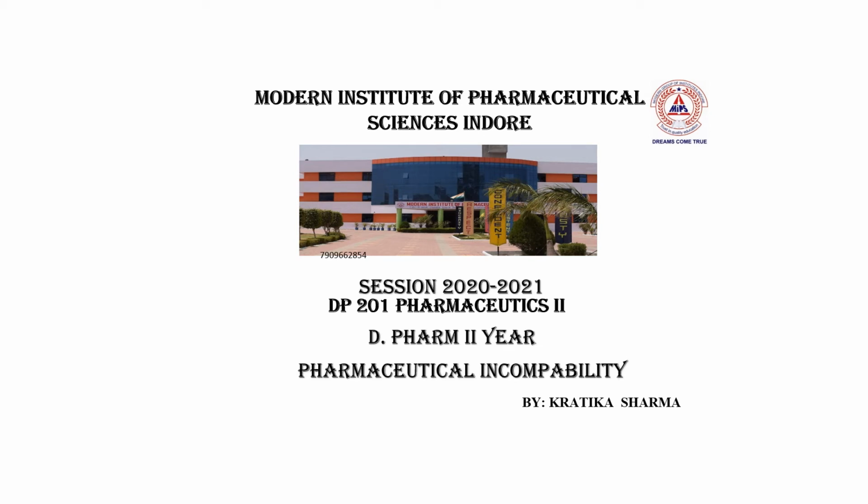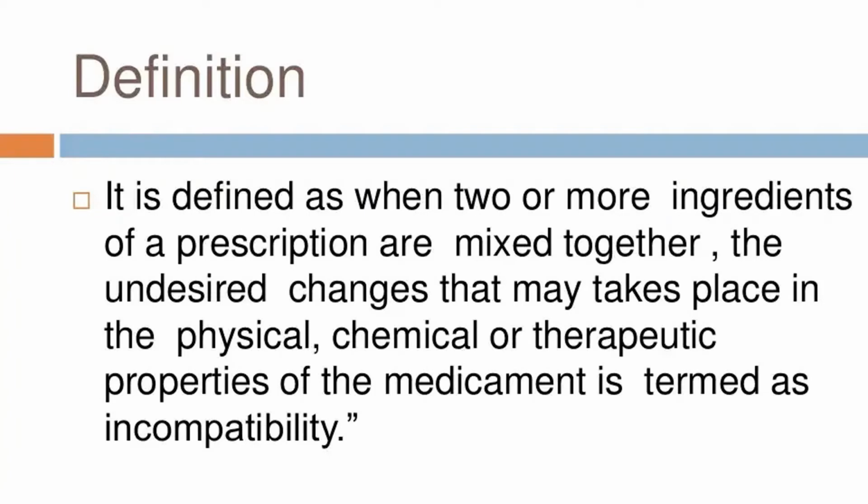This is Kritika Sharma and I am going to start pharmaceutical incompatibility. Firstly, I will explain what is a pharmaceutical incompatibility. Pharmaceutical incompatibility is defined as when two or more ingredients of a prescription are mixed together, the undesirable changes that may take place in the physical, chemical or therapeutic property of the medicament is termed as incompatibility.